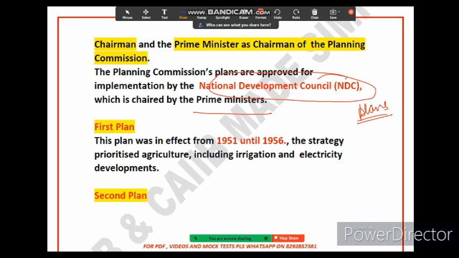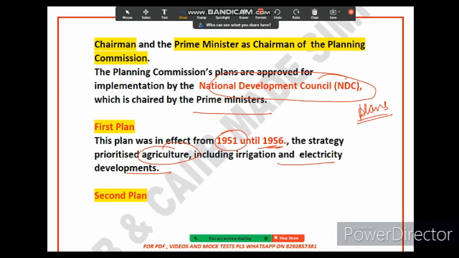So friends, this was the first 5-year plan in India. It was launched in 1951, please remember, and ended in 1956. The main focus of the plan was agriculture, irrigation and infrastructure development.